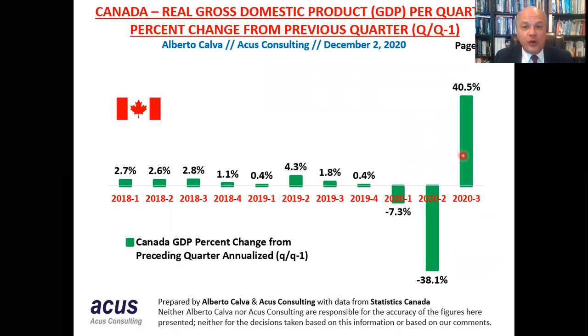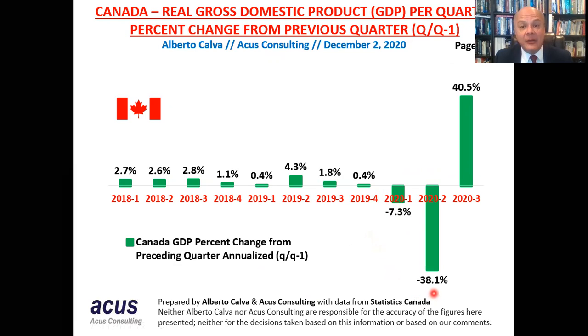This is the growth compared with the previous quarter, and it is annualized. So when we say that in the first quarter the decrease was 7.3%, it is compared with the GDP of the fourth quarter of 2019.